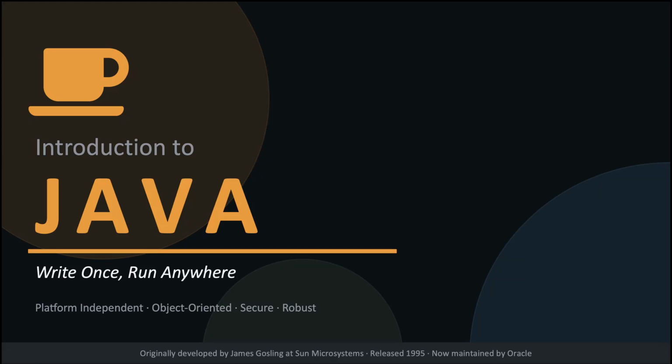Welcome to this introduction to Java, one of the world's most popular and enduring programming languages. In this video, we will explore what Java is, how it works, and why millions of developers and Fortune 500 companies rely on it every day. Java's core promise is simple: write once, run anywhere. Let's find out what that means.